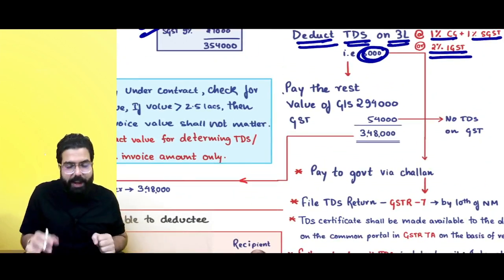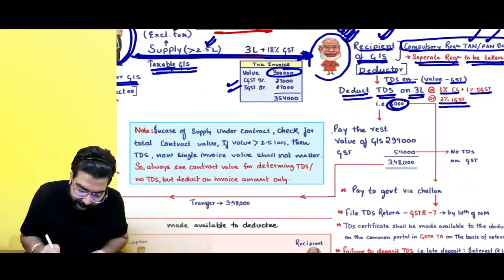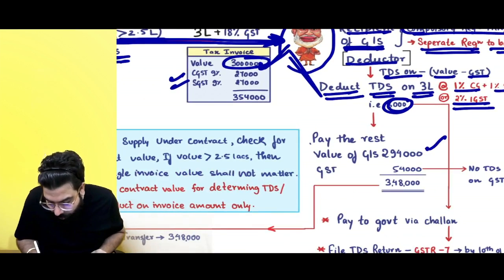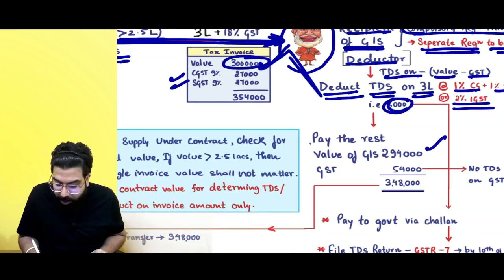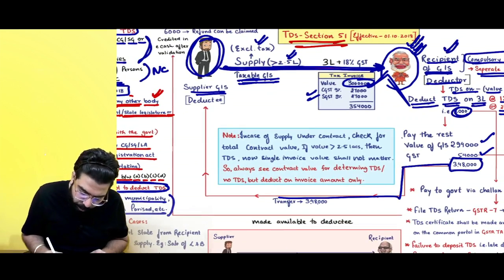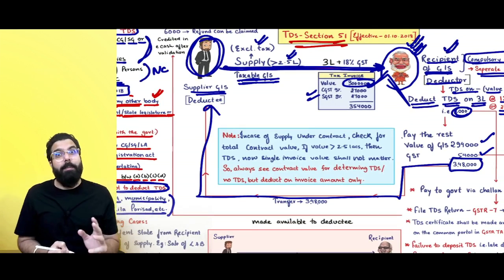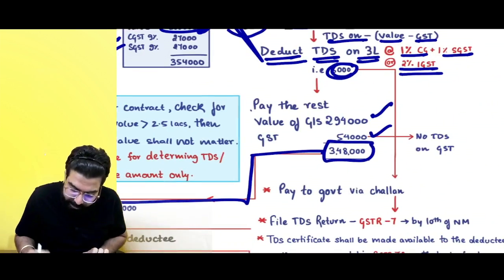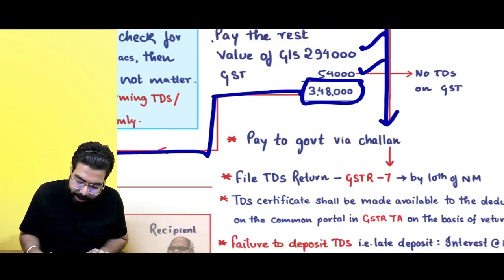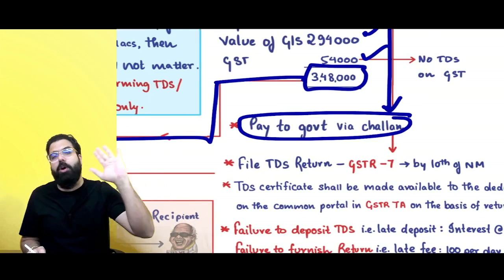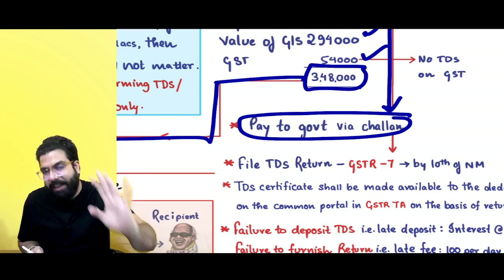Now listen to me very carefully. The government department owes 3 lakh rupees. They will deduct 6,000, so 2,94,000 plus the GST amount, 3,48,000, the government department will transfer to the supplier. The supplier will say, where is my remaining amount? The government department will say, this 6,000 rupees remaining, we are paying it to the government. Basically, the TDS deductor pays it to the government.